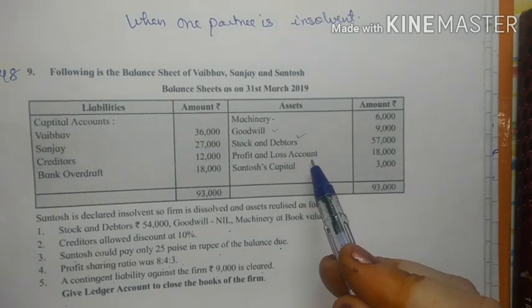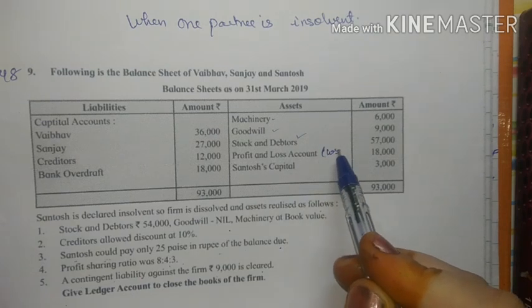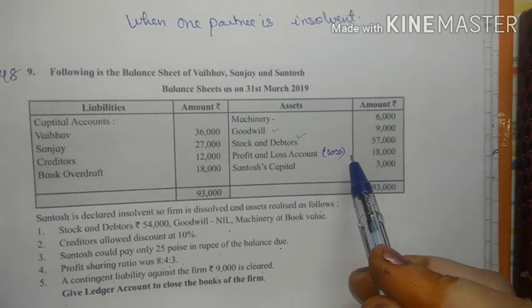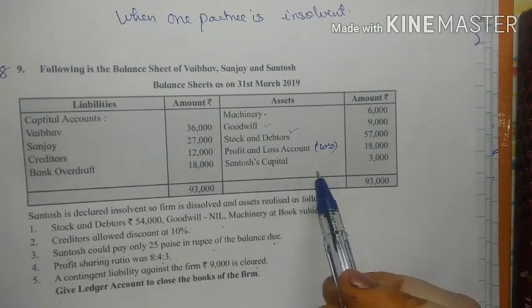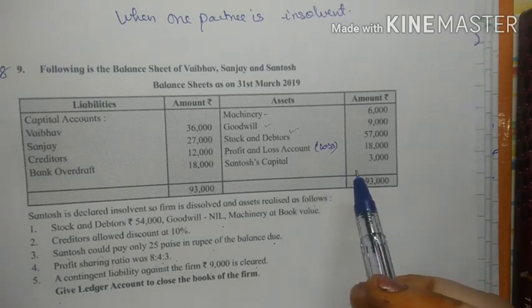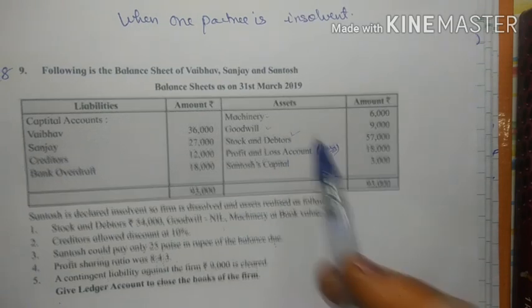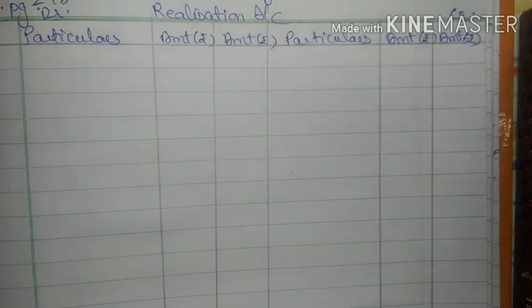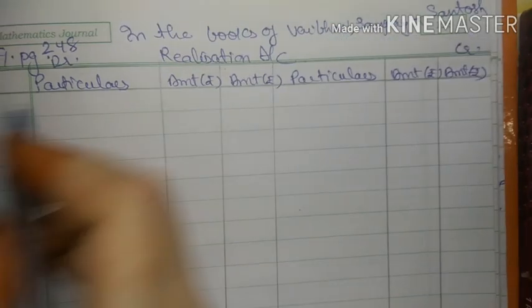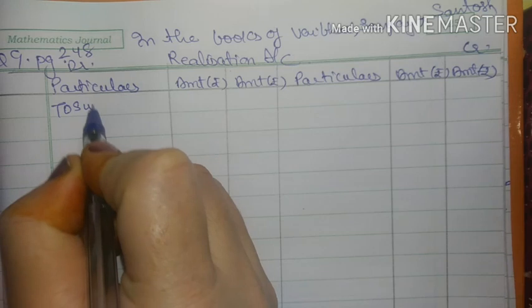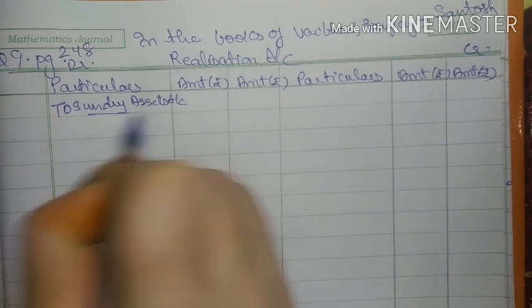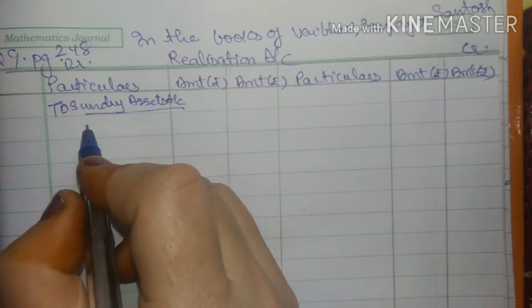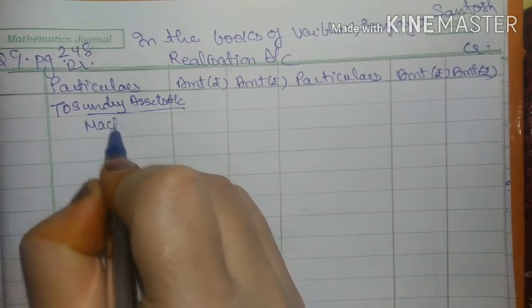Moreover, the profit and loss account, which must be the loss of the previous year, we will distribute in the partners' capital accounts. Santosh's capital account balance is given on the debit side, so this will also be transferred to the partners' capital accounts. So first, the transfer of assets. Realization account debit side, to sundry assets account, and the first one was machinery.